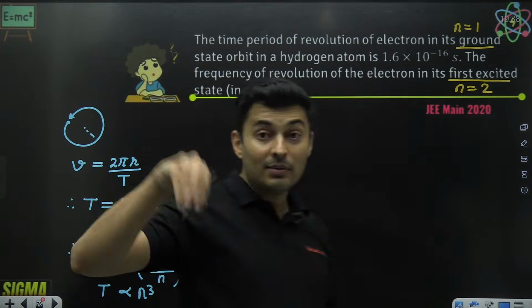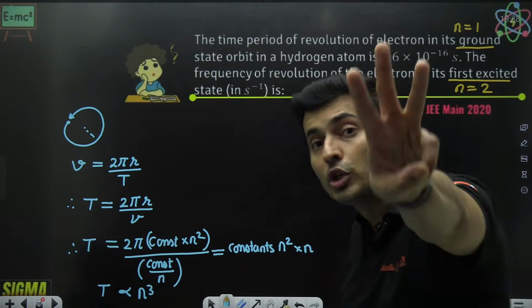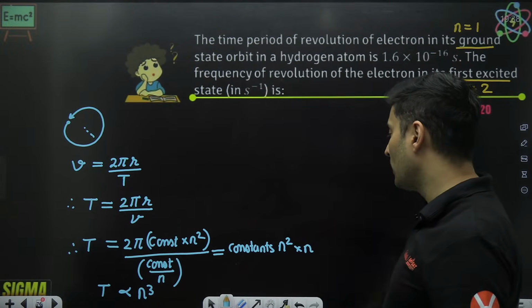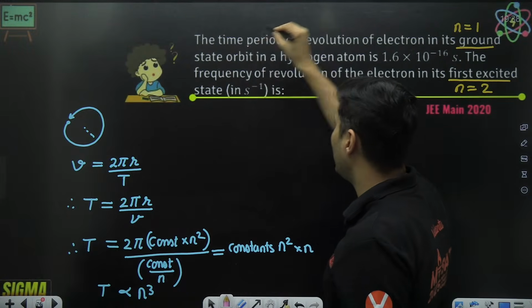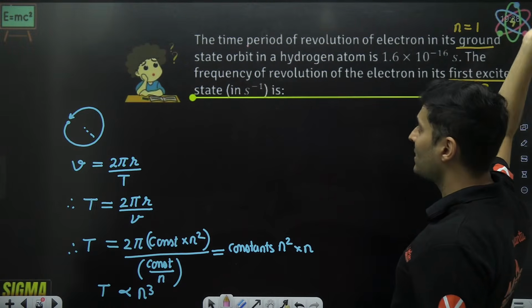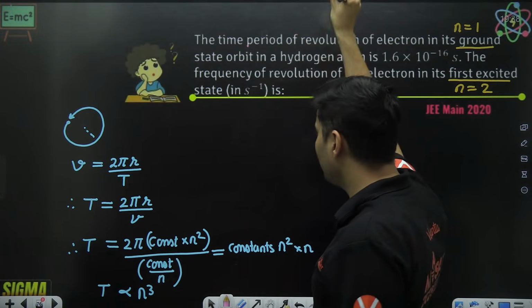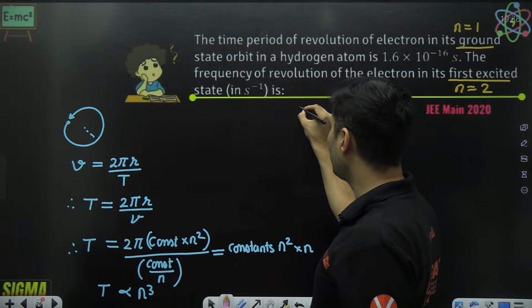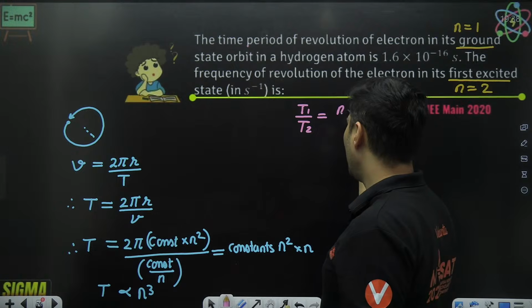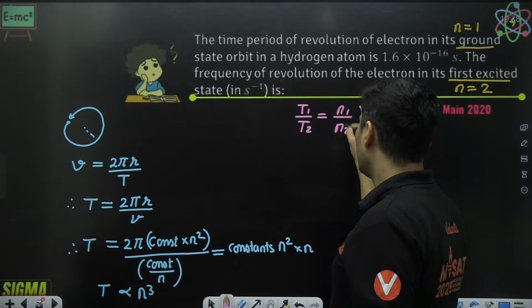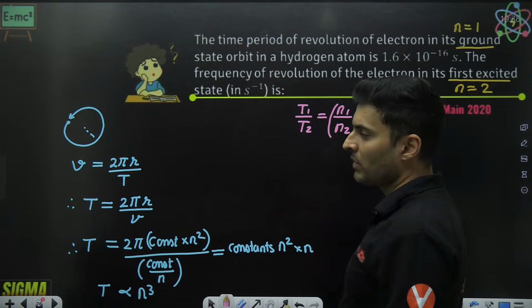My time of revolution is proportional to the cube of the principal quantum number. Now, in the first case they have given time period, in the second case they have asked the frequency. Not a big deal, we can easily figure it out. So if I write T1 by T2, that will be n1 by n2, the whole cube.